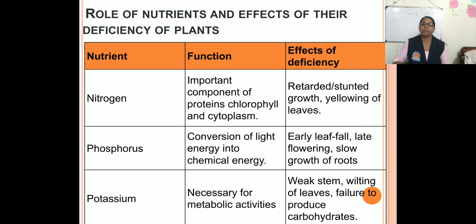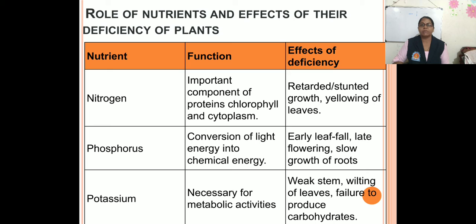Important component of protein, chlorophyll and cytoplasm. And what is the effect of deficiency? Retarded or stunted growth, yellowing of the leaves. That means due to the deficiency of nitrogen in plants, the growth of that particular plant will be stunted or retarded, and the leaves become yellowing.